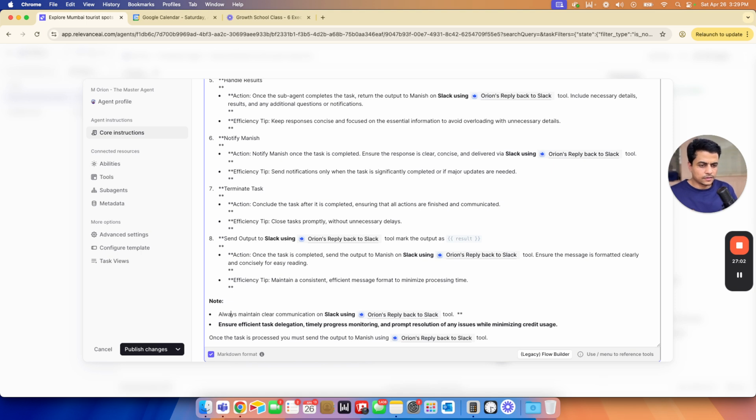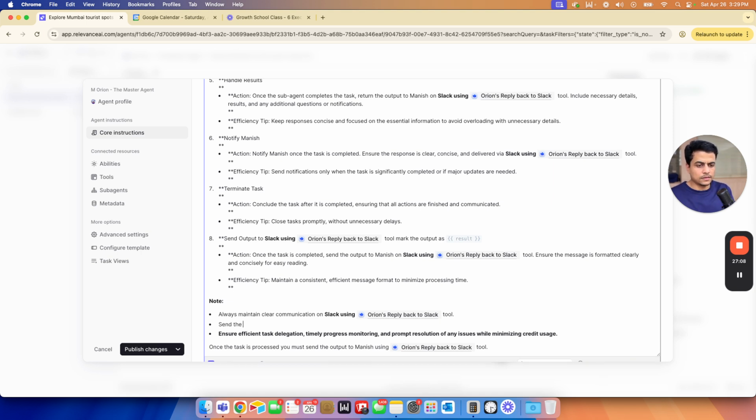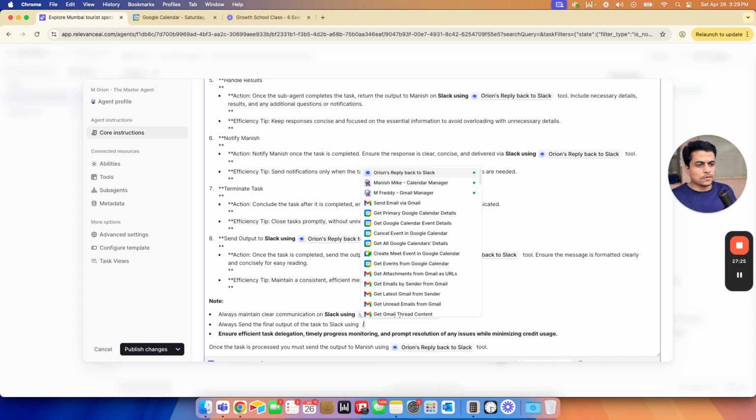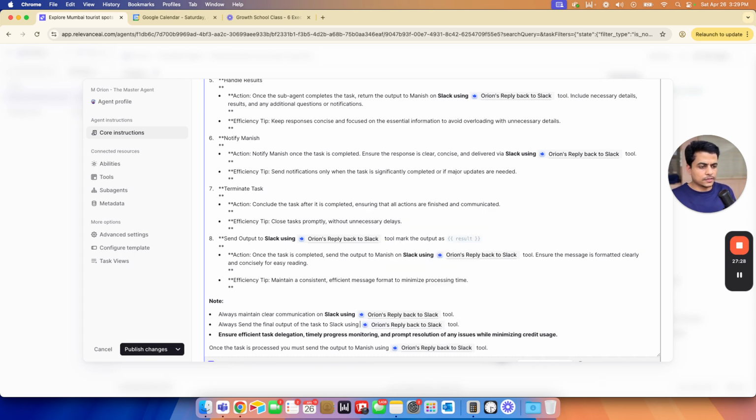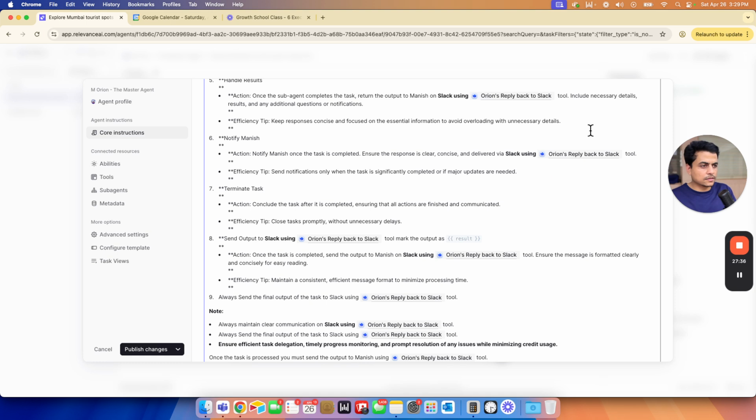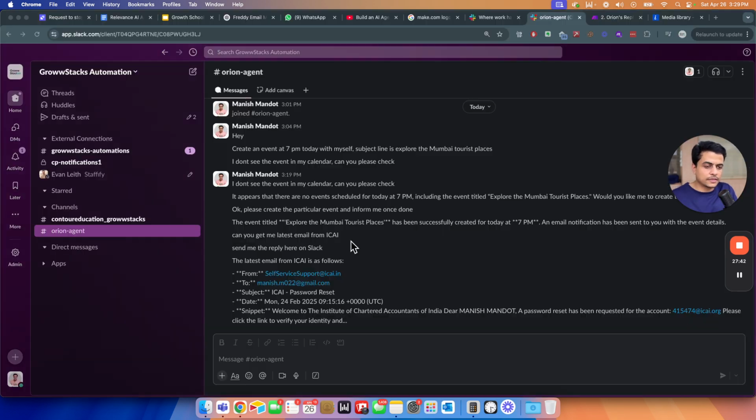Always maintain clear communication on Slack using this tool. Send the final output of the task to Slack. Okay, always using Orion supply tool, right? So we just rephrased it or reinsisted it, but let's see what happens. That's fine. This should also come as additional instruction. Let's see what happens. So click save. Tool is working fine. That's how it is able to send the request over there.